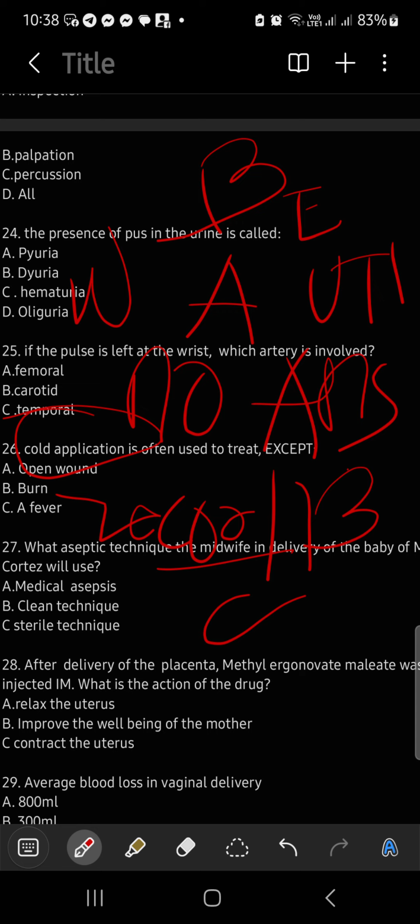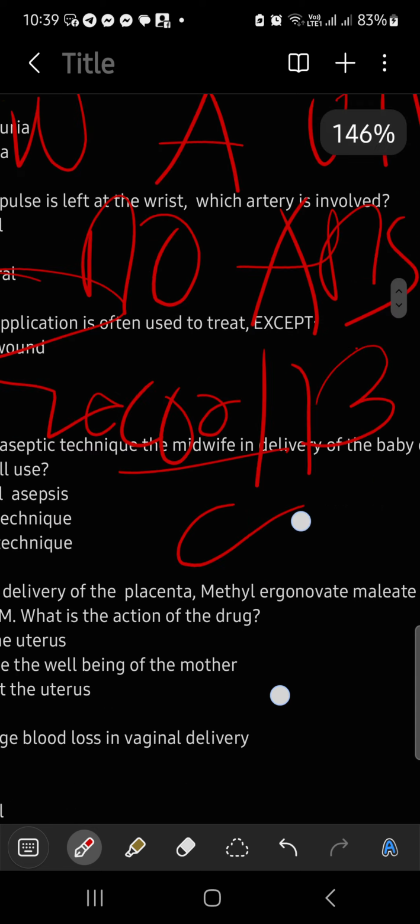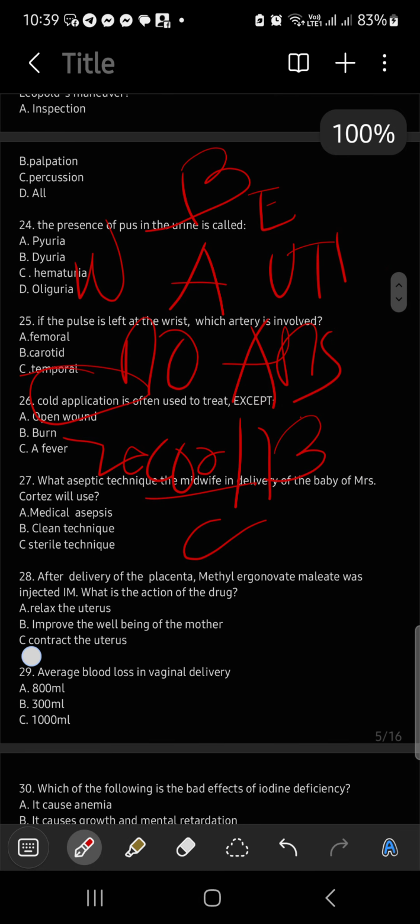So number 28, contract the uterus. That is the purpose of your Methergine. But remember, on your Methergine, you need to check the BP of the patient, because if the BP is high, avoid giving Methergine. Instead, give oxytocin. Right? Ulitin natin. If the BP is high, do not give Methergine. Instead, give your oxytocin.